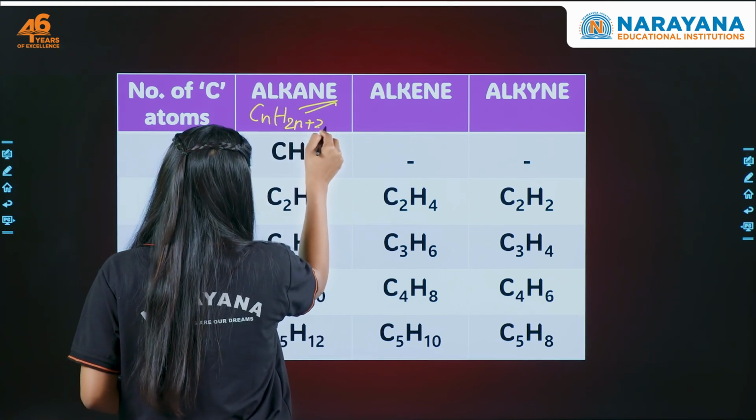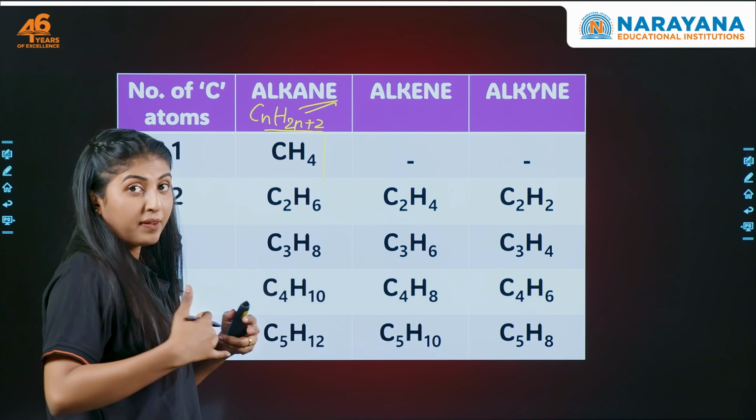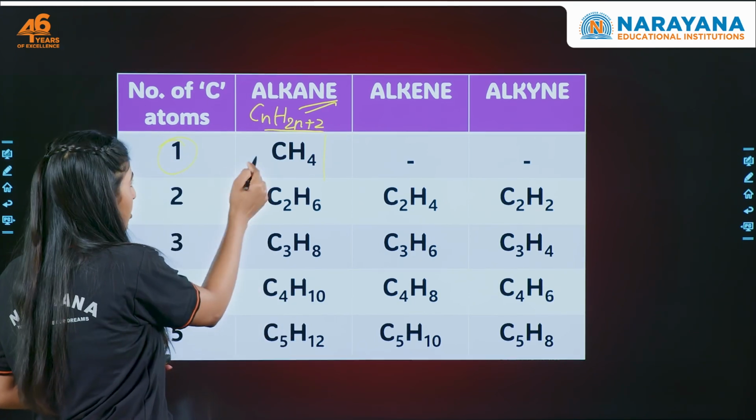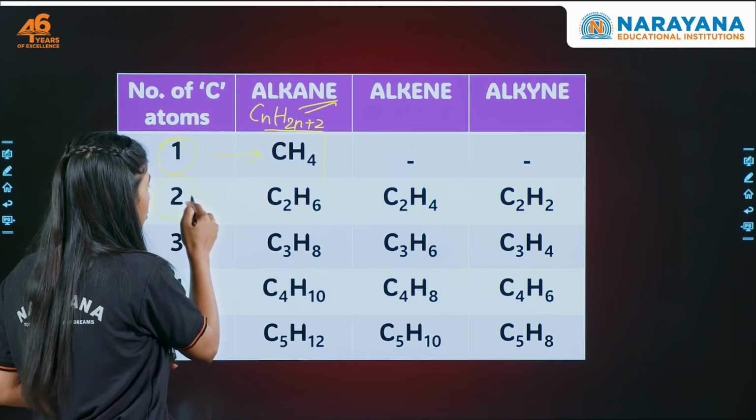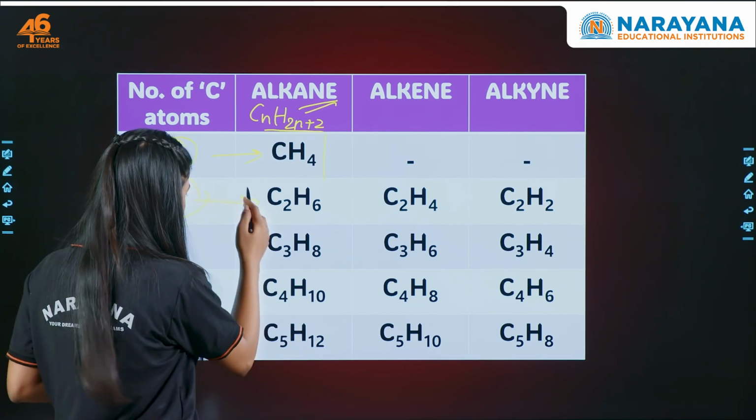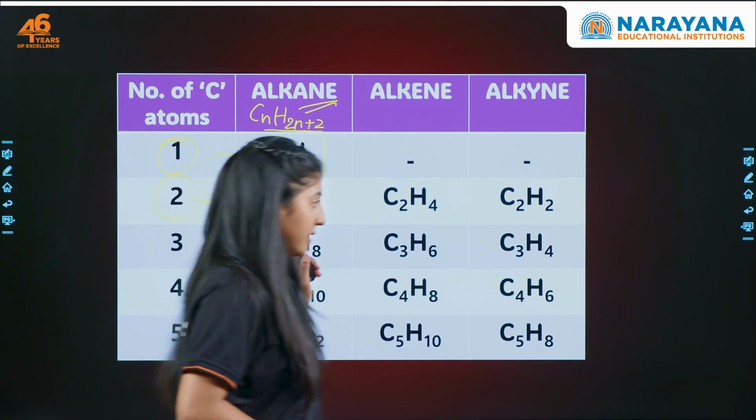CnH2n+2, right? So what are the different alkanes we will be getting? If the carbon is 1, we'll get CH4, that is methane. With 2 carbons, C2H6, ethane, and similarly we'll get the other alkanes.